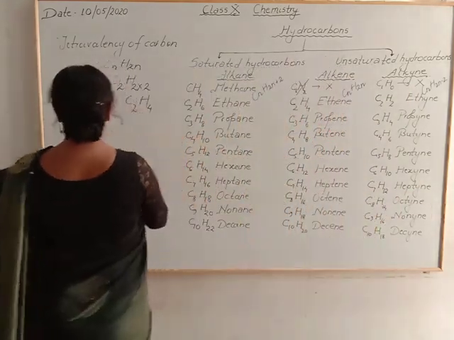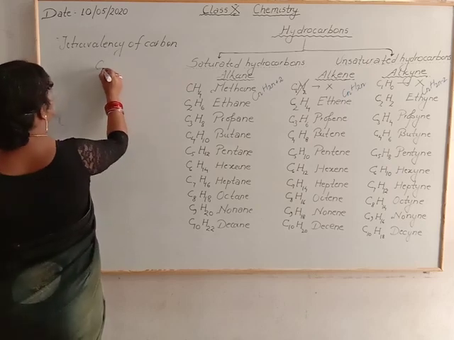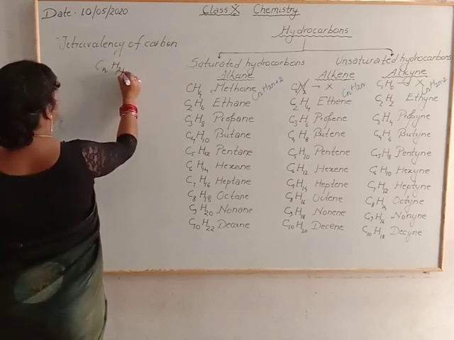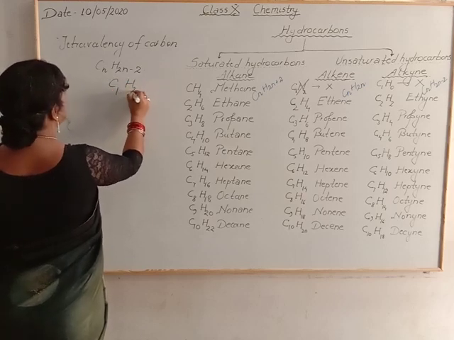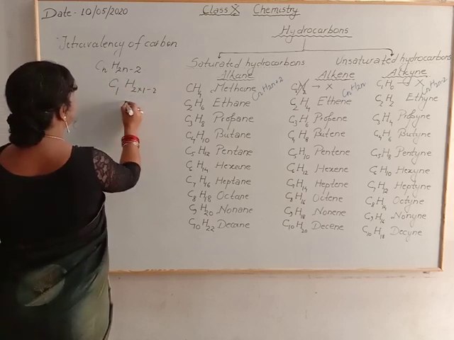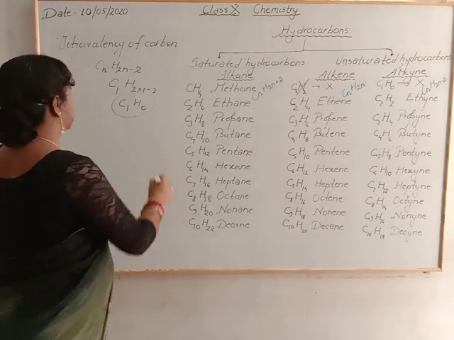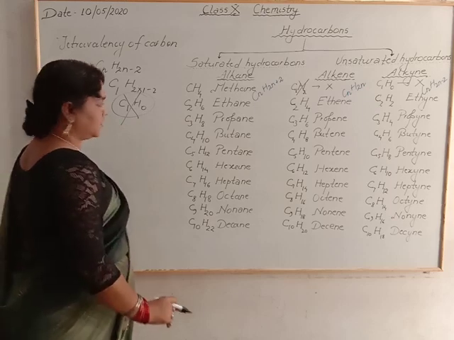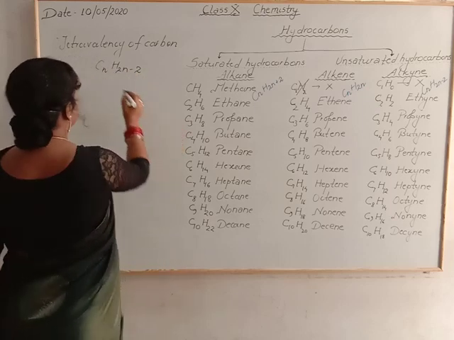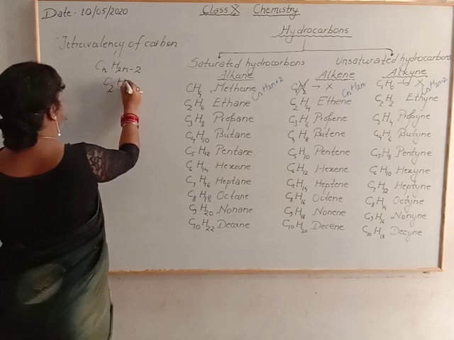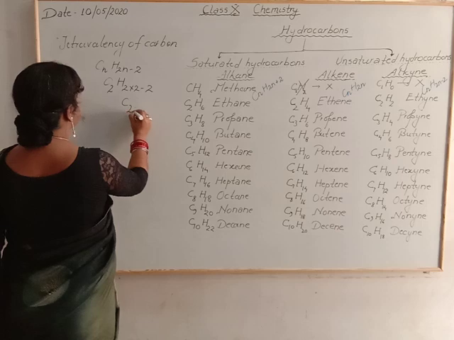Now come to alkyne. Again the formula is CnH2n-2. What will happen if you put 1, 2 into 1 minus 2? C1H0. This is not possible, so the first member is not this. You have to put C2H2 into 2 minus 2. What will happen?